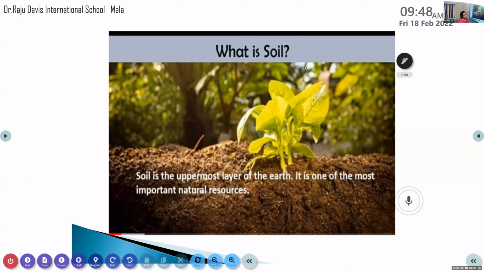Soil is the? See the board. Can't see the board? Yes, can see. Everyone? We can see. I joined late. What we are doing? Okay, this is our next topic, soil.